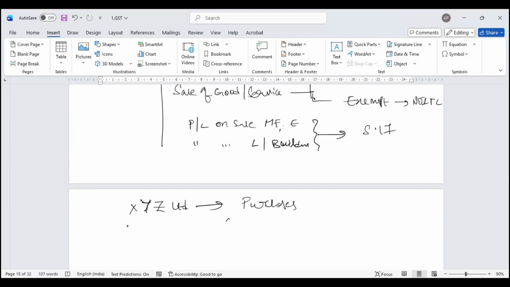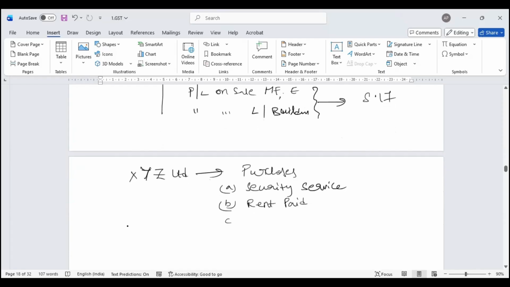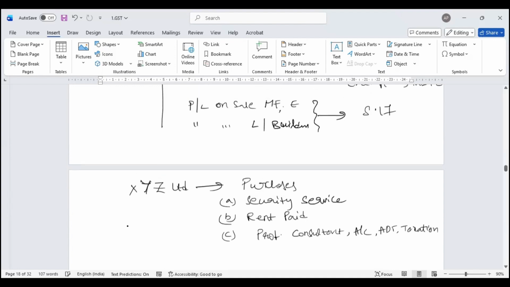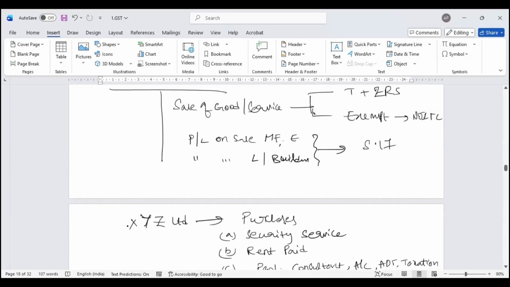When you look at the purchases of XYZ Limited, I have security service. I have rent paid for the property. I have professional consultants for accounts, auditing, taxation, etc. Now, if you look at your business, please look at your P&L.